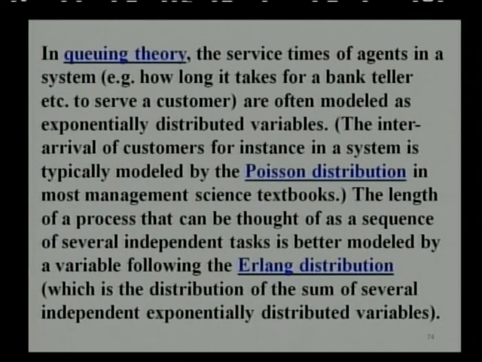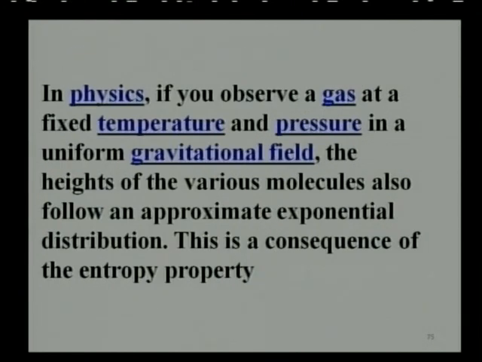The length of a process that can be thought of as a sequence of several independent tasks is better modeled by a variable following the Erlang distribution, which is the distribution of the sum of several independent exponentially distributed variables. So when we consider different variables which are exponentially distributed and we take a sum of them, we get the Erlang distribution from the exponential distribution.